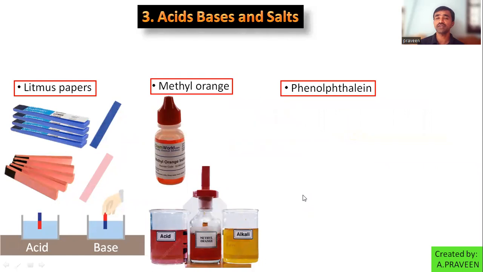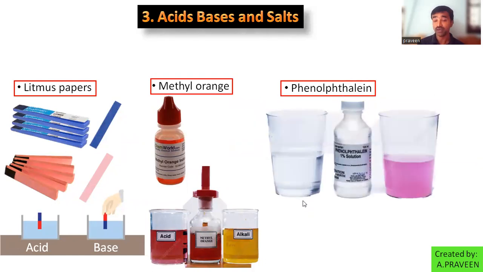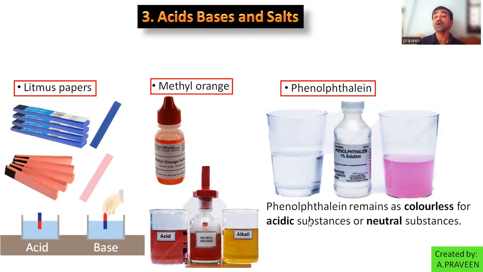Then the next thing is phenolphthalein. Phenolphthalein is a colorless solution. If you add phenolphthalein into acidic medium or into neutral substances, you can find that the color of the phenolphthalein is without any change.